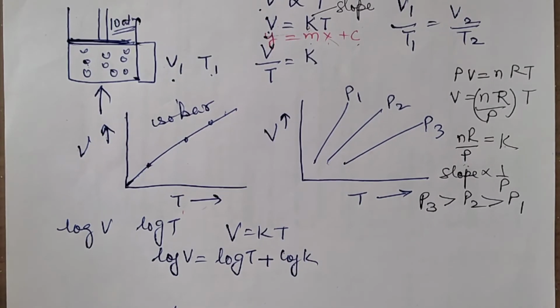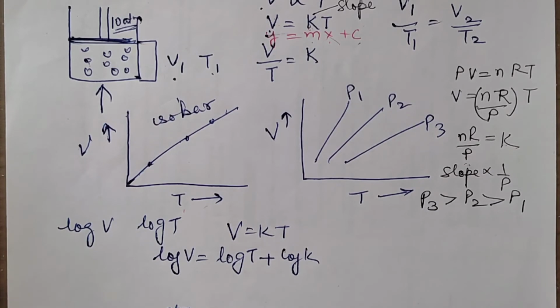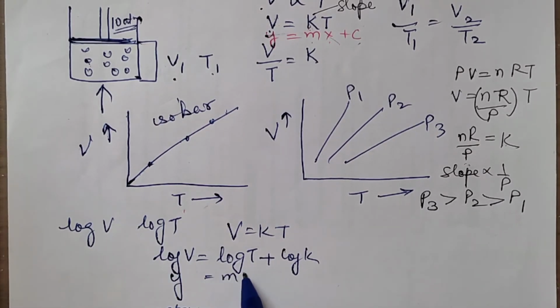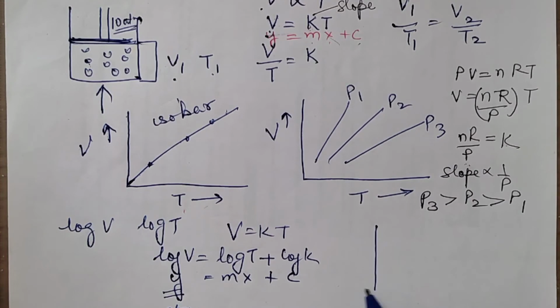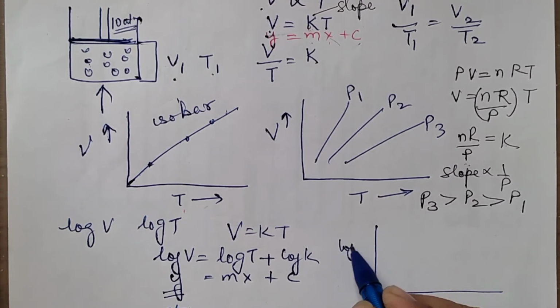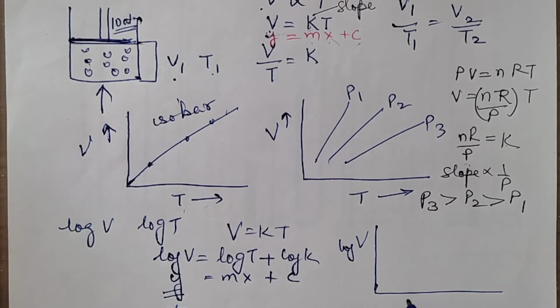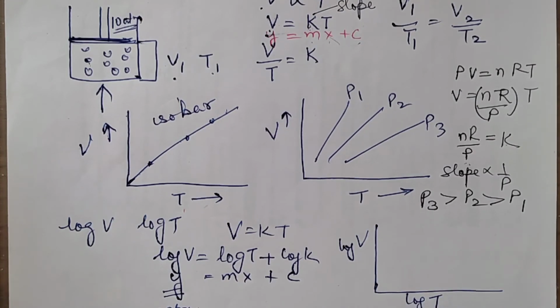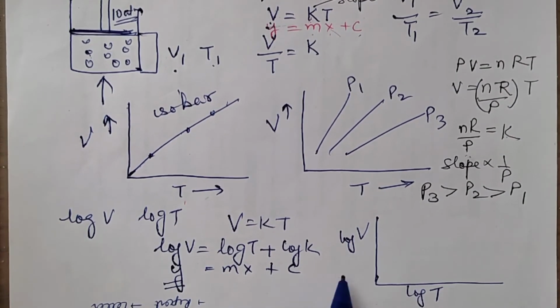You have it like this. So now you can just compare it with that equation, y is equal to mx plus c. Right? Log V is on your y-axis and log T is on your x-axis, this side.